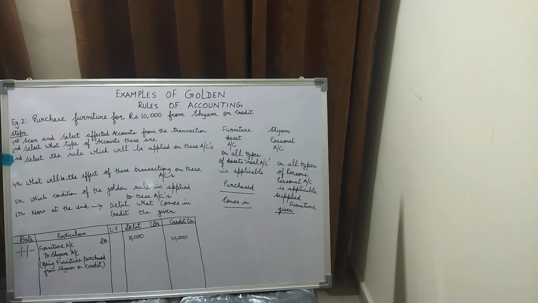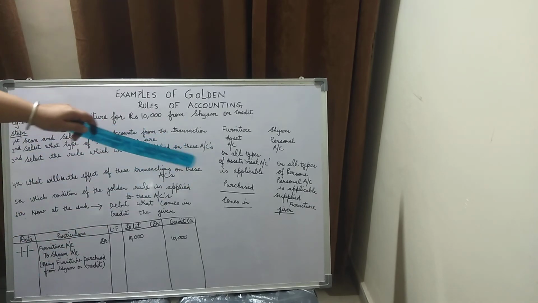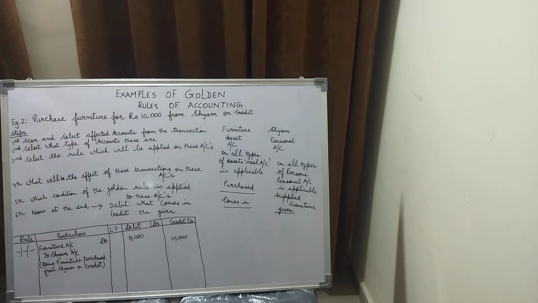Now the third step, children, select the rule which will be applied on these accounts. Now for the assets account, children, on all types of assets, real account rule is applicable. And on all types of persons, personal account rule is applicable. Now step number 4, children. What will be the effect of these transactions on these accounts?